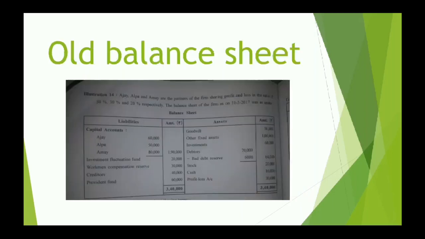Let us see the value of stock in your balance sheet. This is the old balance sheet. What is the amount of stock? It is 20,000 and they say that it is overvalued by 600 and you are supposed to record the cost price. Yes, that means they have shown higher amount of stock compared to what actually it is.